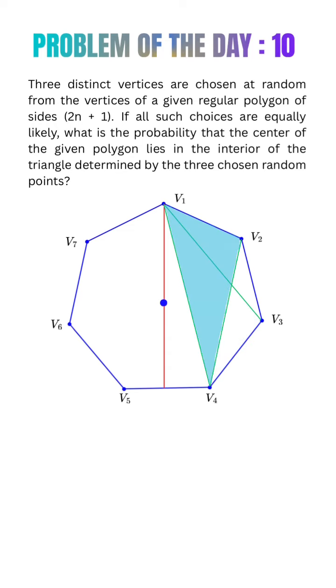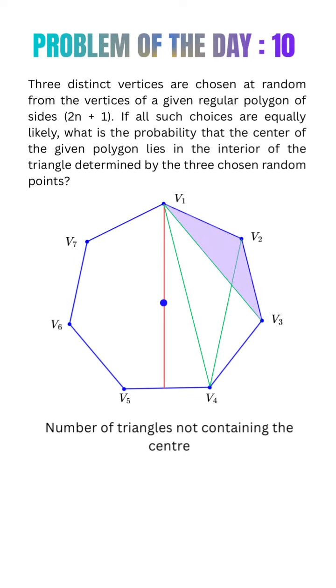That's the golden insight. A triangle misses the center if and only if all 3 of its vertices lie within the same semicircle of the polygon's circumcircle. Now let's count such triangles. First, we choose the fixed vertex, the one that lies on the line of symmetry. That can be done in 7C1 ways.